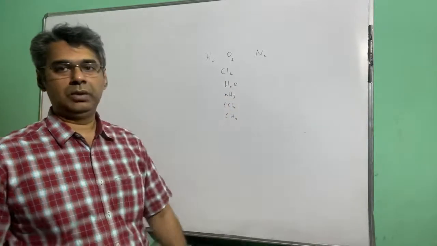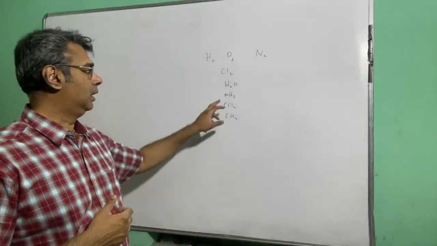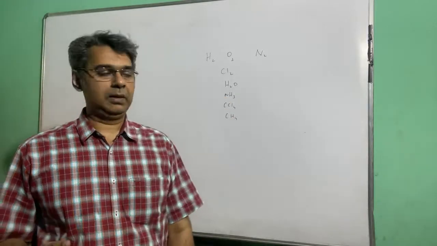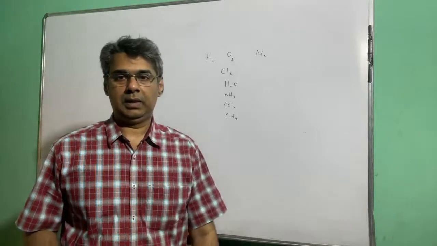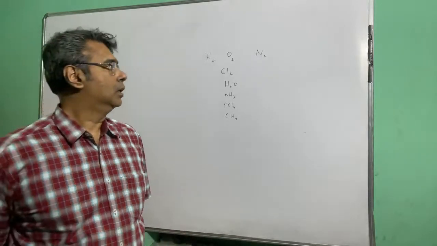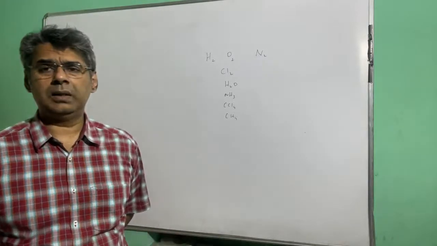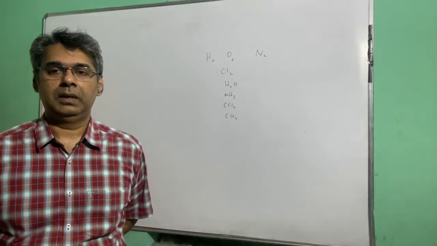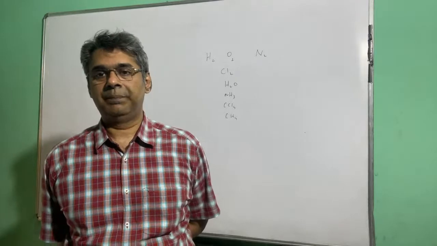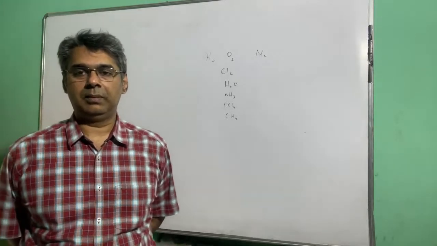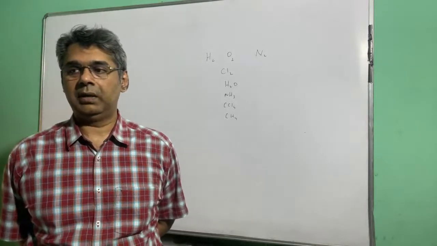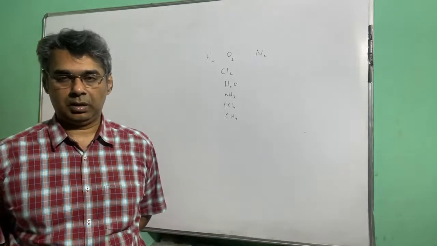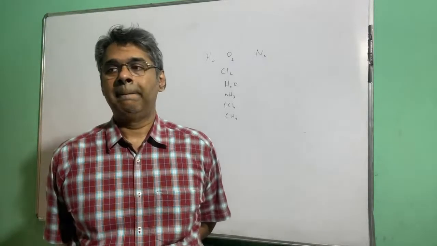Chlorine; in water you have hydrogen, oxygen; in ammonia you have nitrogen, hydrogen; in CCl4 you have carbon and chlorine, and in CH4 you have carbon and hydrogen. They are all non-metal. So all the examples of the first session comprise of non-metals. So it appears to be some kind of a rule that covalent bond formation will happen when the combining elements or combining atoms are non-metal.